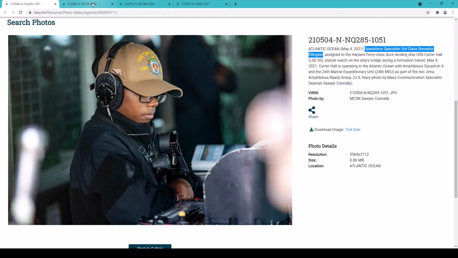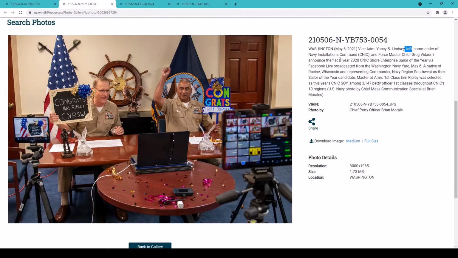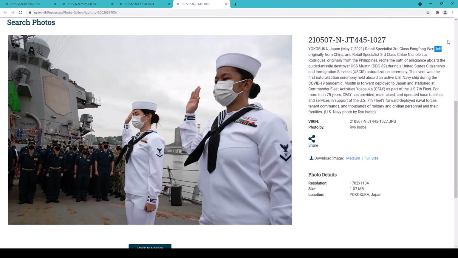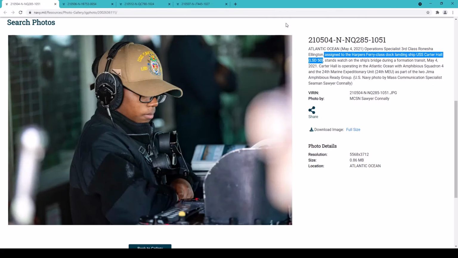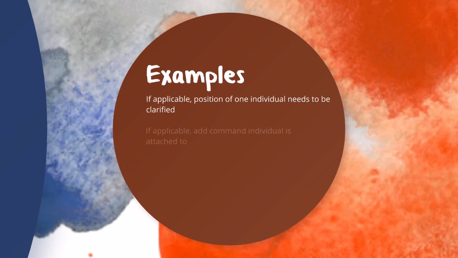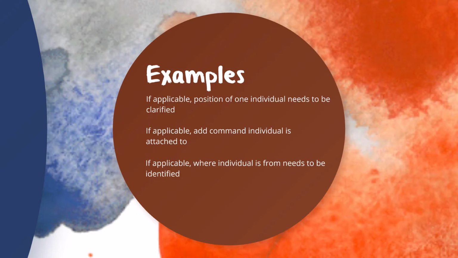Note that if applicable, the position of one of the individuals in the photos can be clarified by writing it after the name in between commas. Sometimes it is also appropriate to identify which command the individual is attached to. You will also find that writing where the individual is from is another identifier that gives more context to the moment depicted.